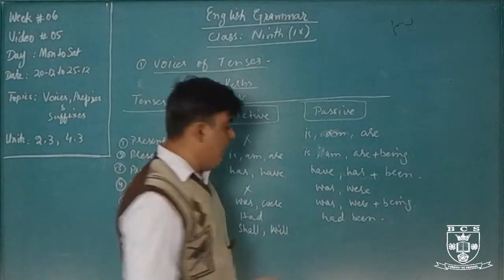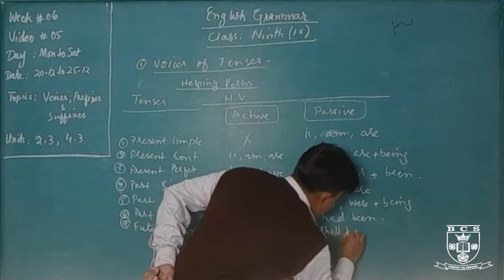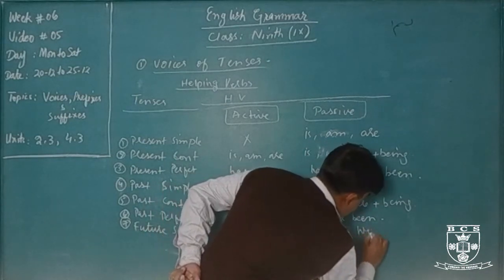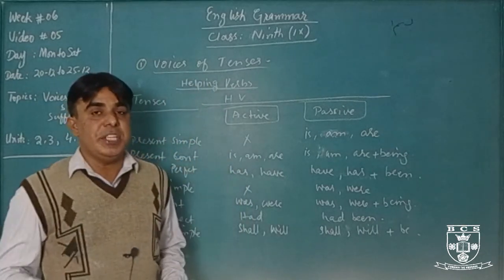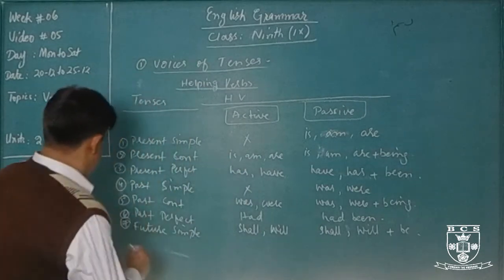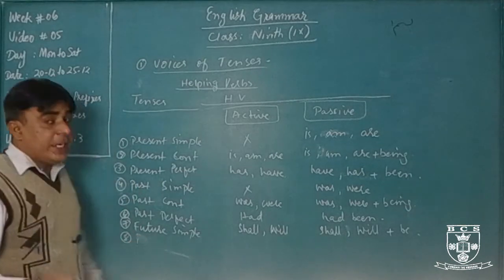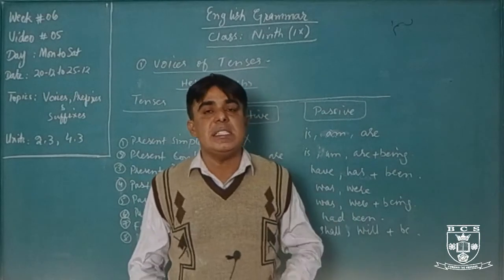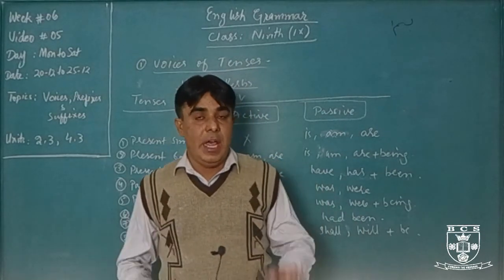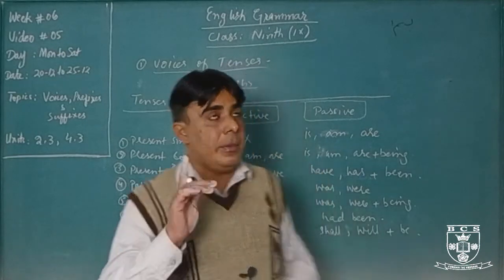Shall, will. In passive, shall, will plus be: shall be, will be. Number 8, future continuous tense. We also never change future continuous tense into passive voice form. There will be active voice of future continuous tense, but we will never change it into passive voice.